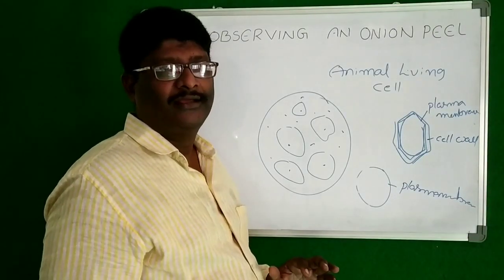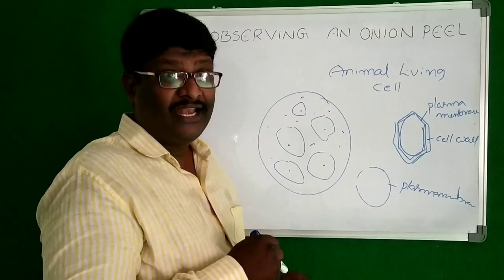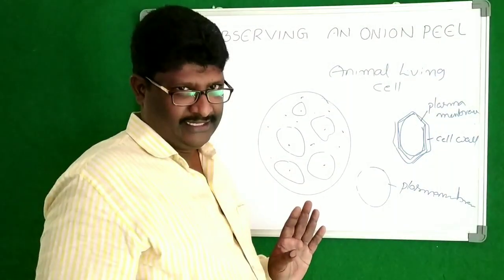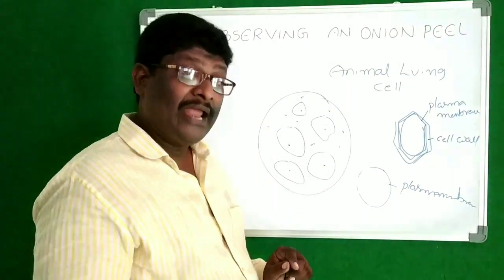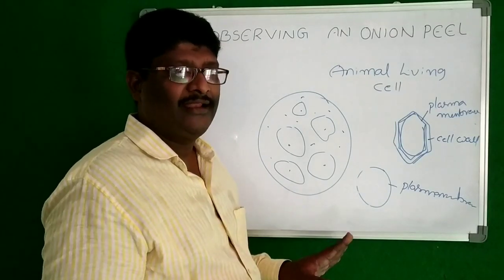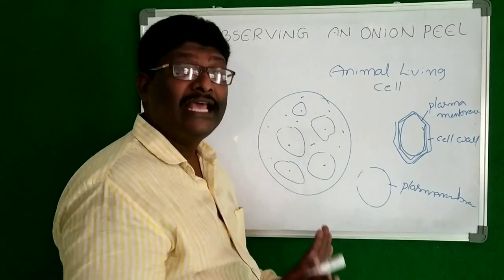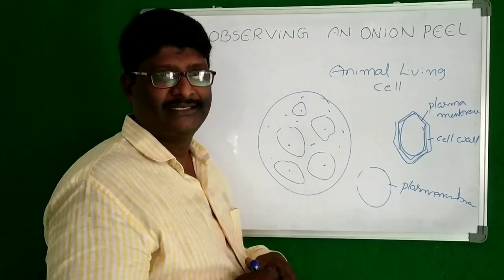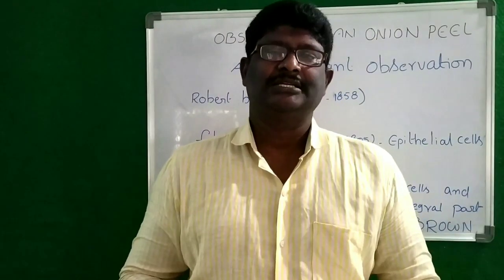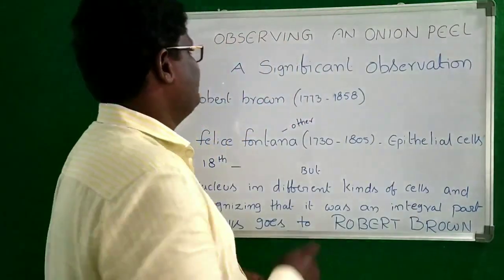Okay? What did we see? We saw the plant living cell and animal living cell. There is a major difference between plant cell and animal cell. That is the cell wall. In the plant cell, there is a cell wall, whereas in the animal cell, the cell wall is absent. A significant observation.